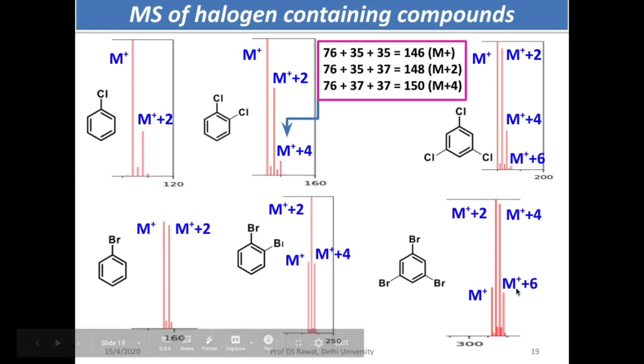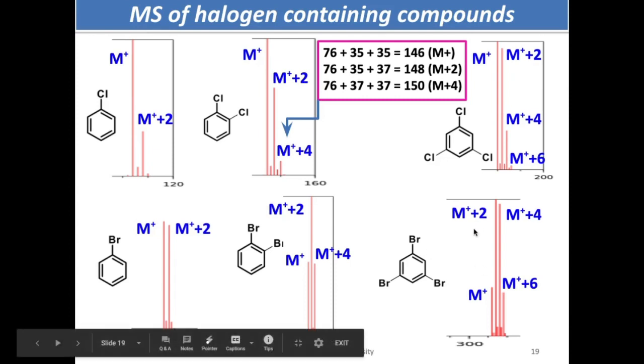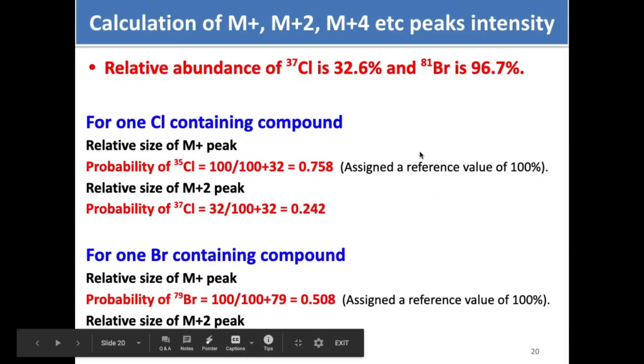So this ratio is given in most of the textbooks. You can memorize it, but the calculation is not given in any of the textbooks. I tried to come up with a kind of calculation by which you can see how this ratio comes. So let me explain this a little bit.